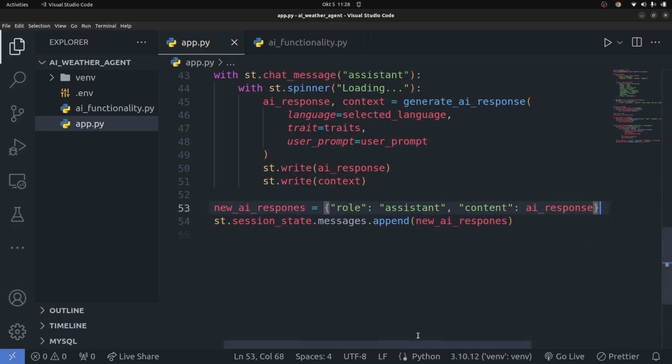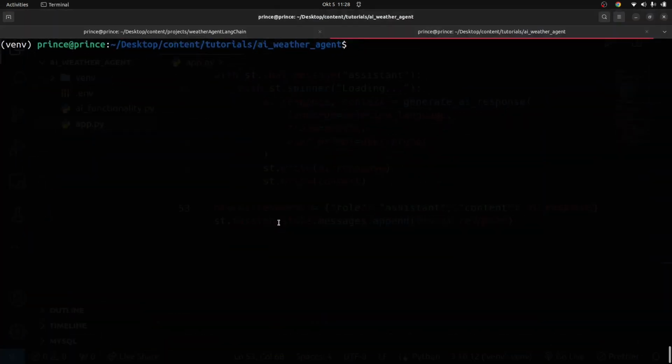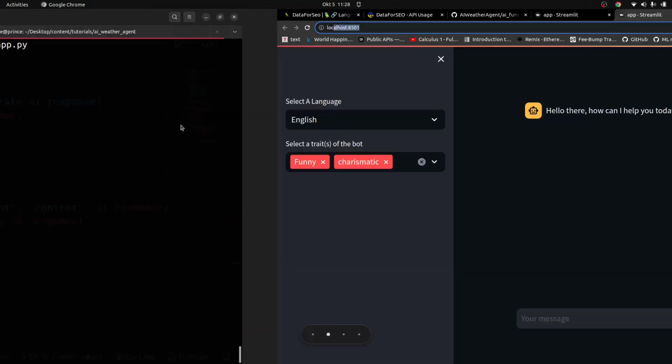So now let's run the app and make sure everything works. Say streamlit run app.py. Run that, and if you don't have any errors, it should start running. You can also copy the link from here and open it in a browser if you want to.